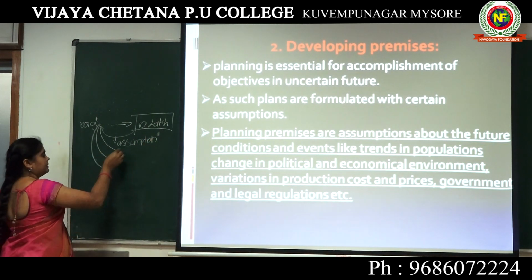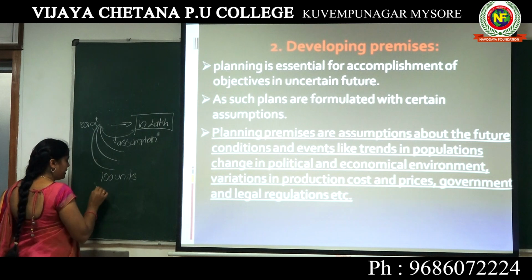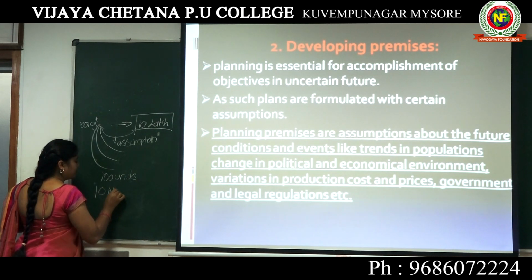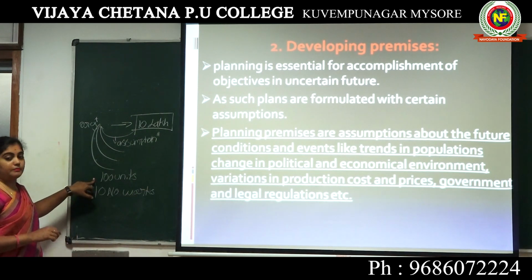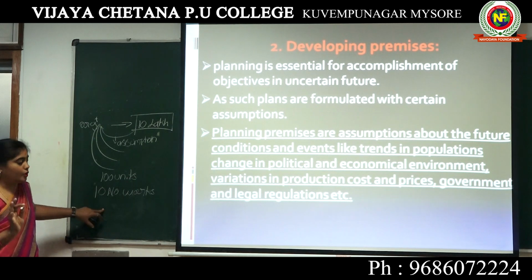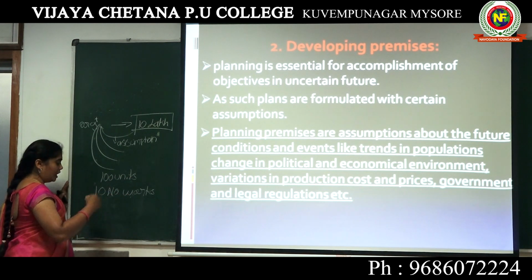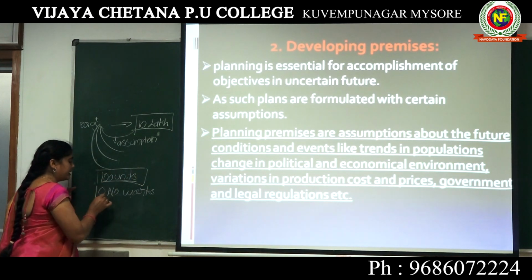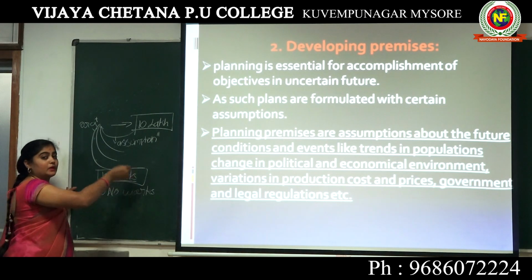Let me give the best example. Today I have to produce 100 units of product. To produce 100 units, I am using 10 employees, or 10 workers. I assume it may be enough. It's an assumption. So here we may reach 100 units by using 10 workers, and we may also fail in producing 100 units by using 10 workers. So it's an assumption. This assumption may succeed and may not succeed.